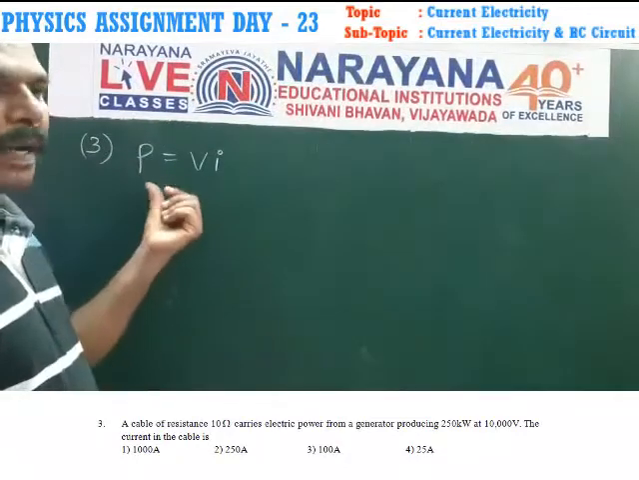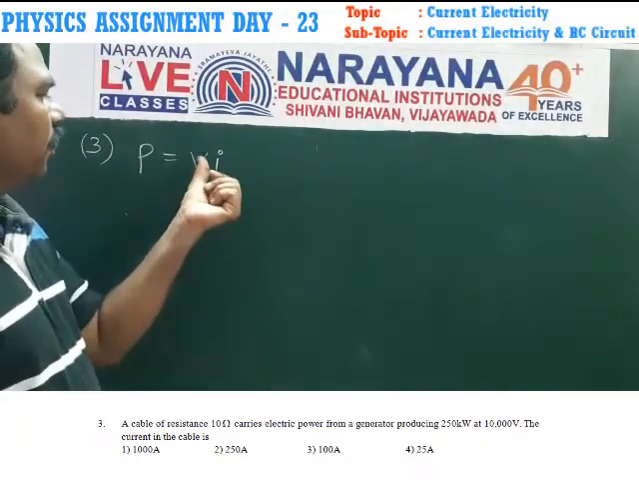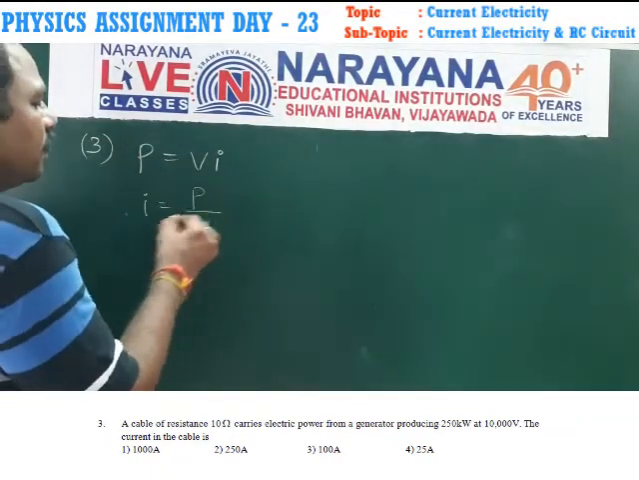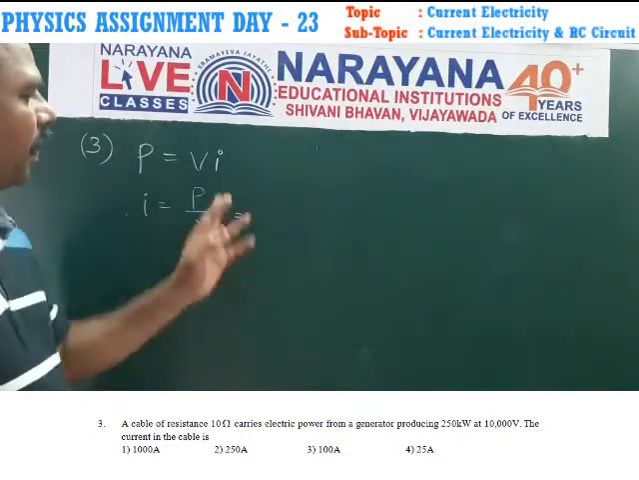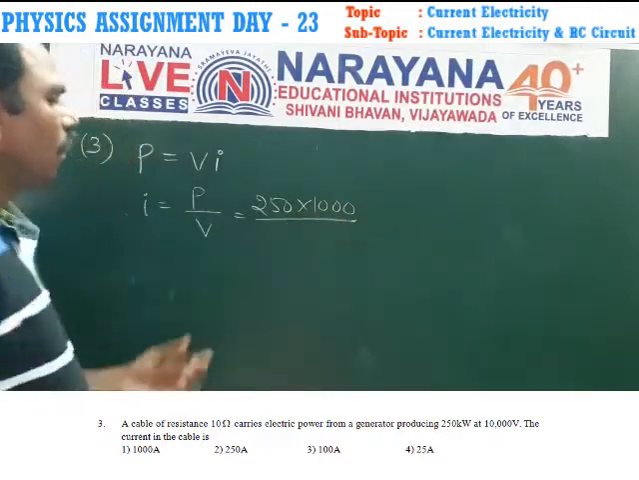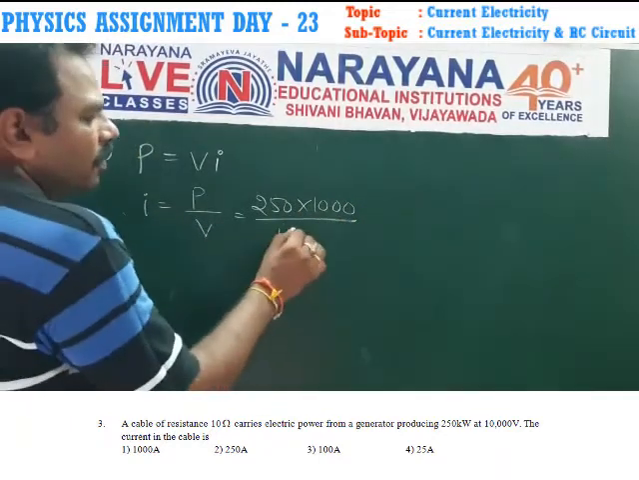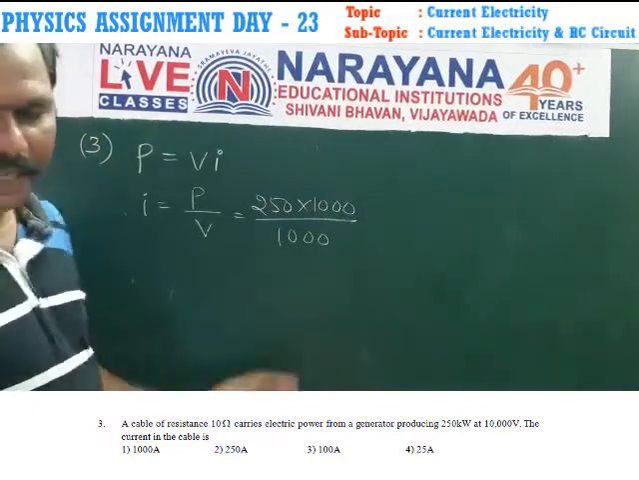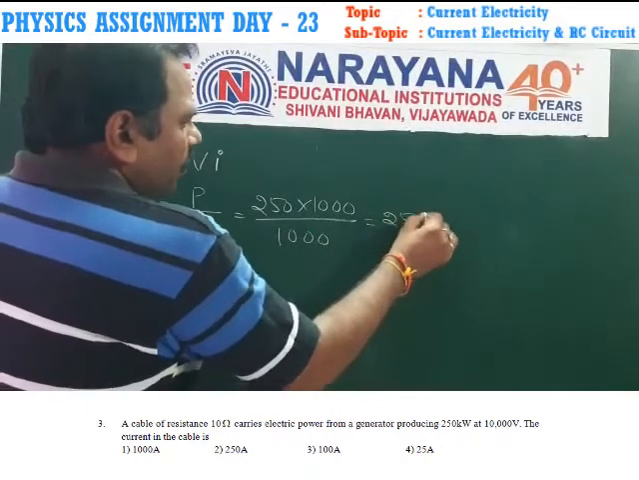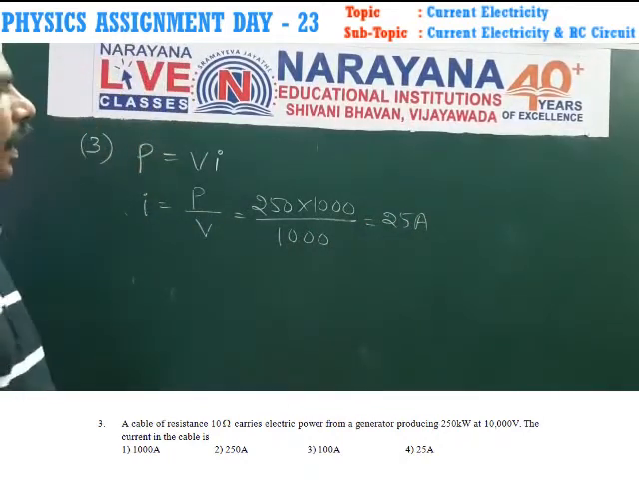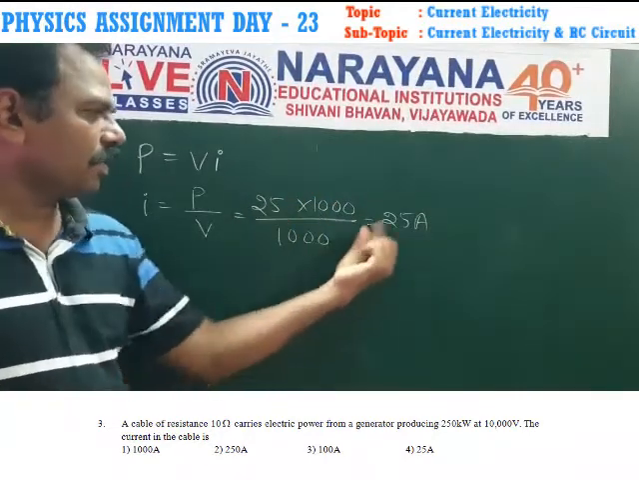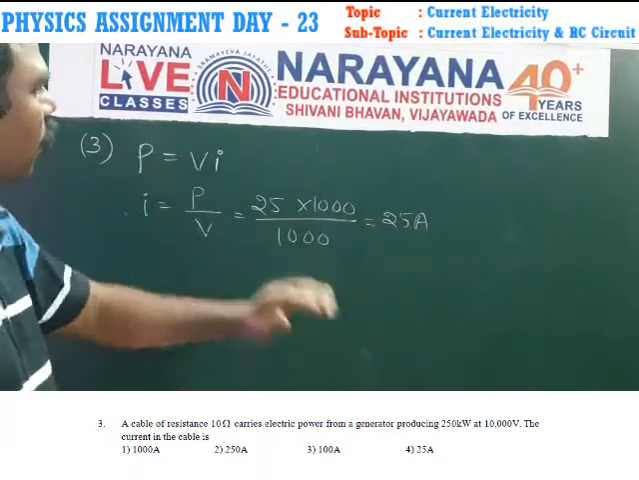In the third question, the power consumed is P equal to V into I. So the current flowing in the circuit is P by V. Power is given as 25 kilowatts, that is 25,000, divided by the voltage, which is 1 kilovolt, that is 1000. Totally we get 25 amperes of current flowing in the circuit.